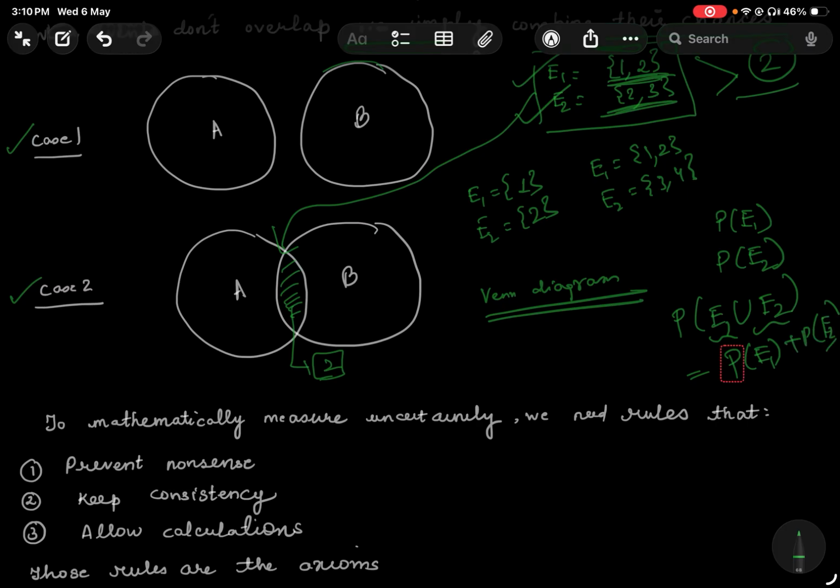But this is only for the case where the events are mutually exclusive. They do not overlap. There cannot be any situation in which both the events occur at once. By occur at once, I mean that in one particular outcome, I satisfy the conditions of both the events, right?